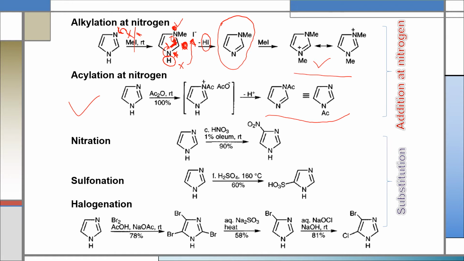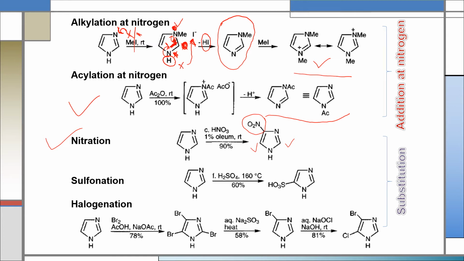If we do nitration of imidazole using nitric acid and sulfuric acid, in that case the major product will be 4-nitro-imidazole. Some percentage of 2-nitro and 5-nitro-imidazole will also be produced, but 4-nitro-imidazole is the major product after nitration.